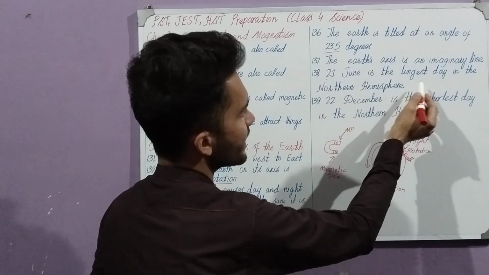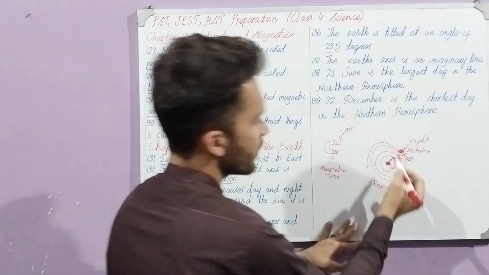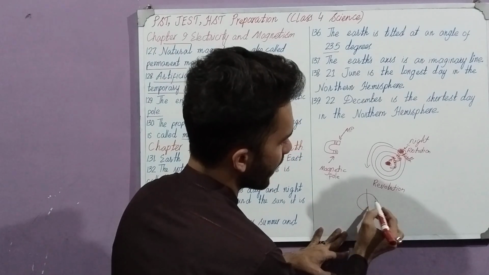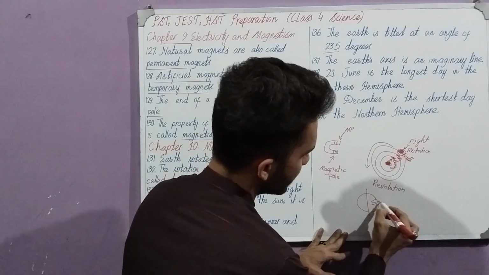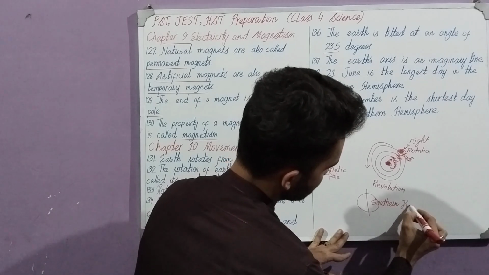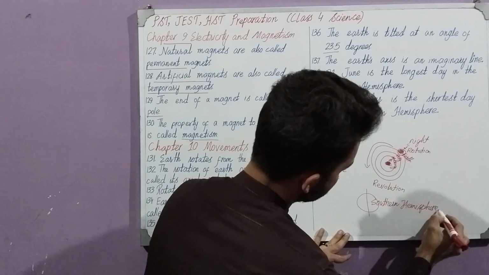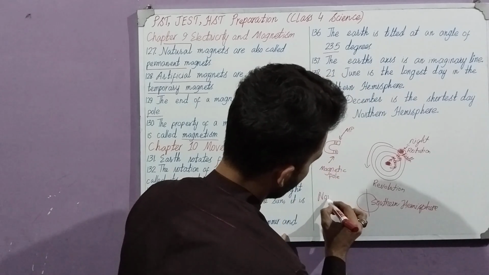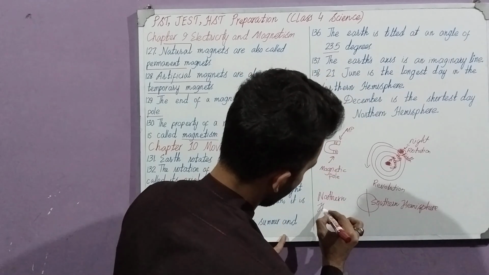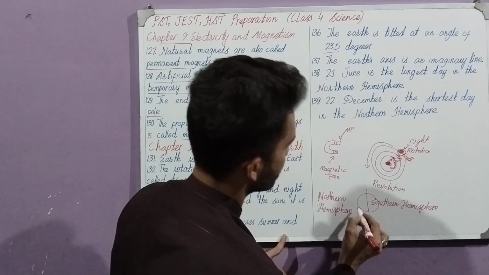21 June is the longest day in the northern hemisphere. There are two hemispheres of the Earth. This is the Earth and it is divided into two hemispheres. The southern hemisphere and the other one is northern hemisphere. And the seasons are also divided accordingly. Northern hemisphere, two hemispheres of the Earth.